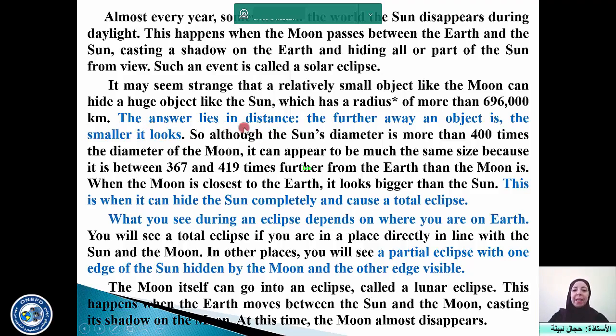So the answer lies in distance. The answer is in paragraph 2. What does it mean that the answer lies in distance? It means that the further away an object is, the smaller it looks. So this happens also when we speak about the sun, when we compare it to the other stars. We all know that the sun is a star, and compared to the other stars, it's of average size. It means there are other stars that are bigger, but the sun appears to us as bigger than the stars, simply because it's closer. So this is the meaning.